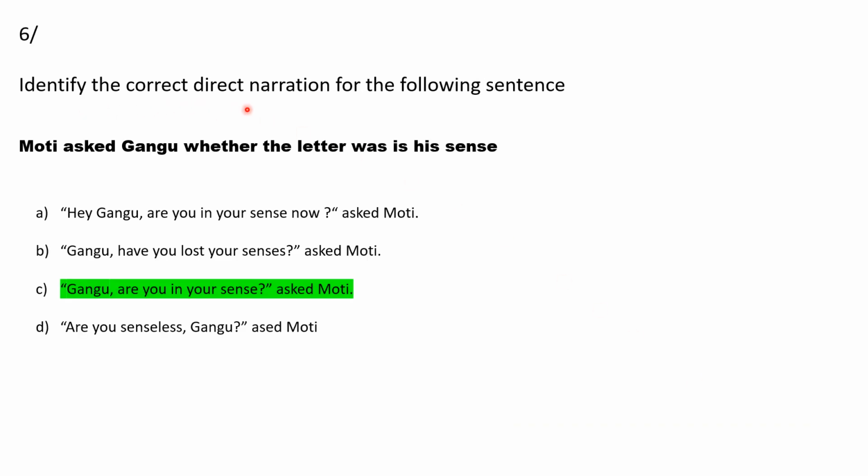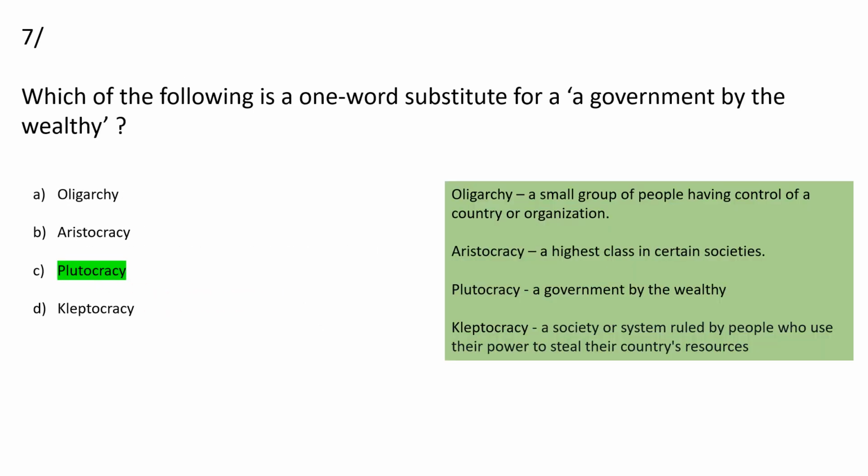Then identify the correct direct narration for the following sentence. And here the sentence given is: Moti asked Gangu whether the latter was in his senses. And here you can see the options. So option C will be the right answer, that is: Gangu, are you in your senses? asked Moti.